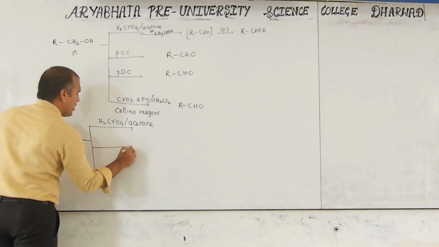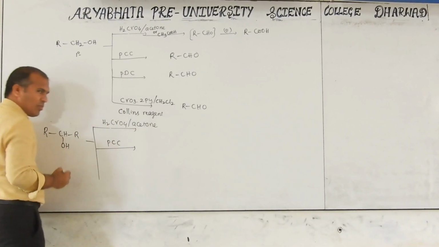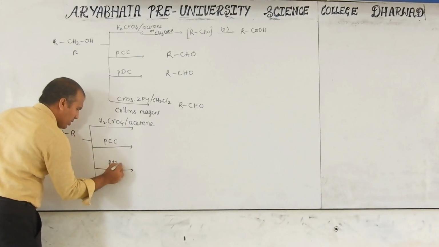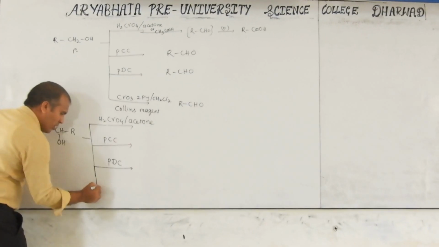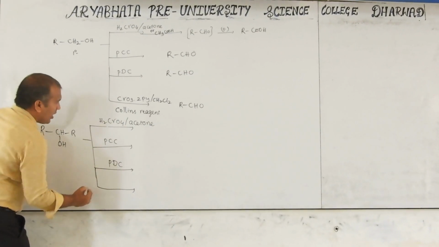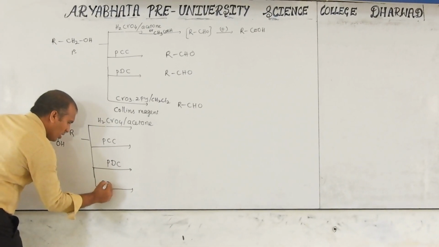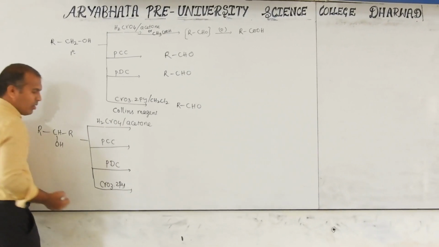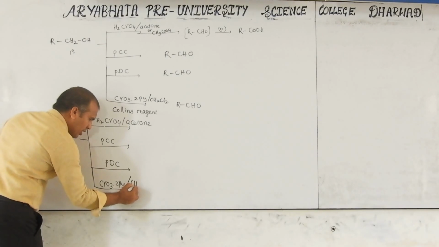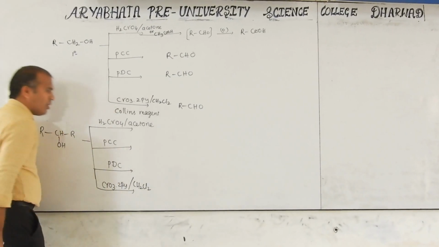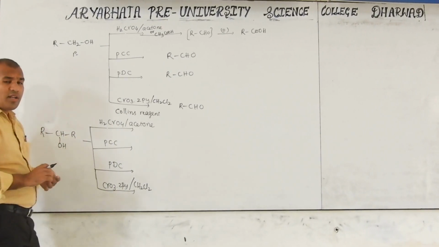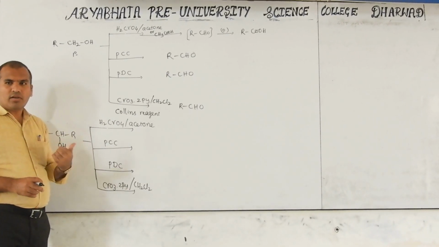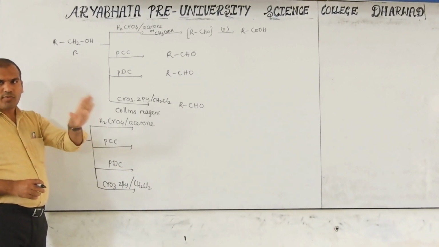The second one is PCC, formulas already given. Next is PDC. If you don't know, again I will write the PDC formula. And the last one is Collins reagent, CrO3 with pyridine and CH2Cl2 as solvent.